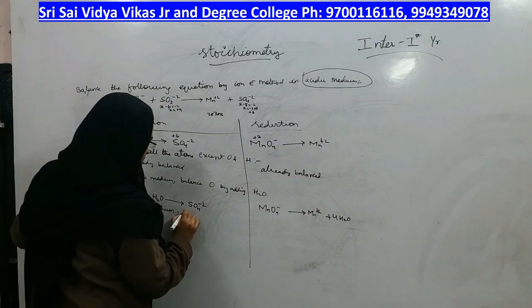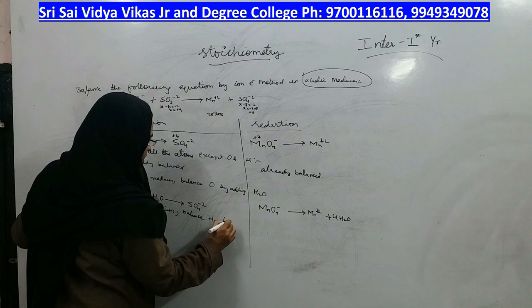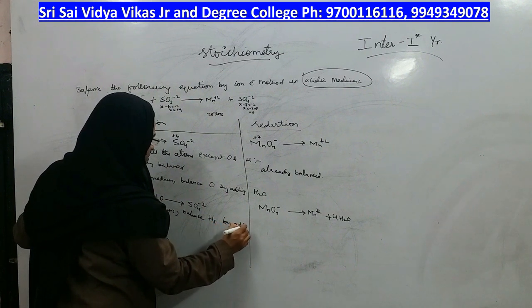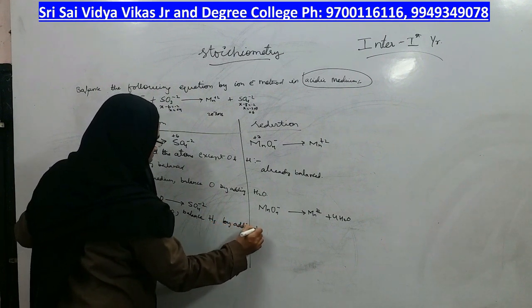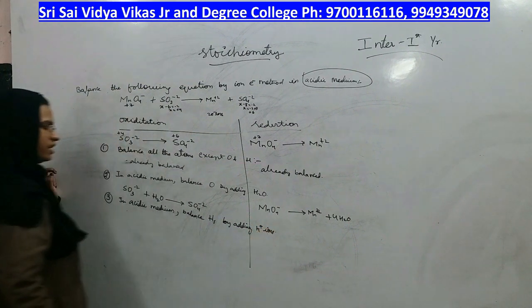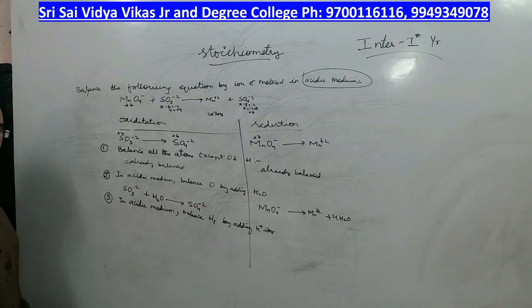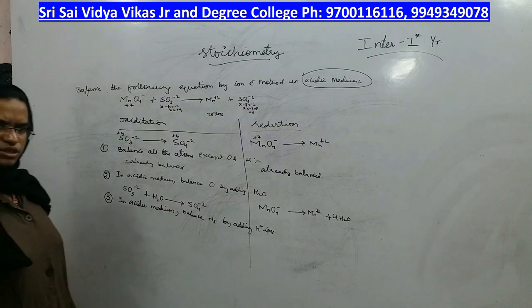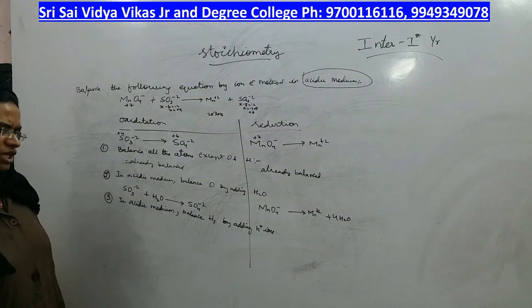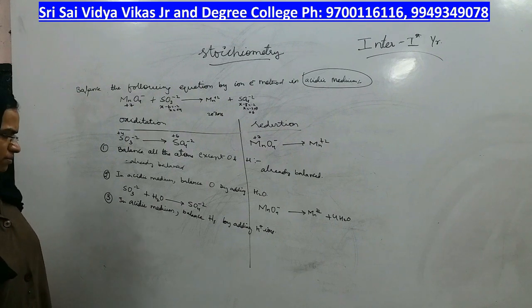balance hydrogens by adding H plus ions. Okay? Wherever hydrogens are less, there you have to add H plus ions. If 2 hydrogens are less, you have to add 2 H plus ions. If 4 hydrogens are less, you have to add 4 H plus ions. If 8 hydrogens are less, you have to add 8 H plus ions, right?